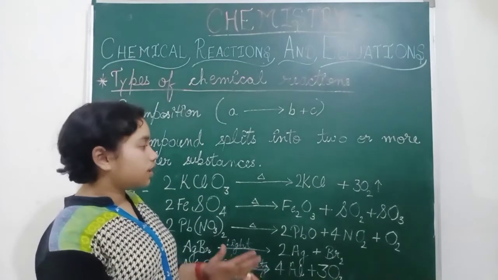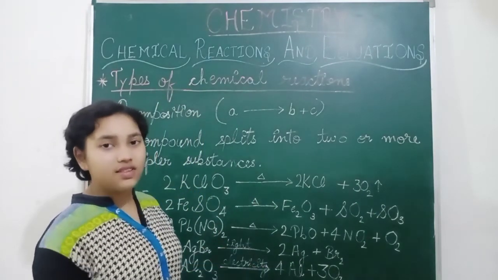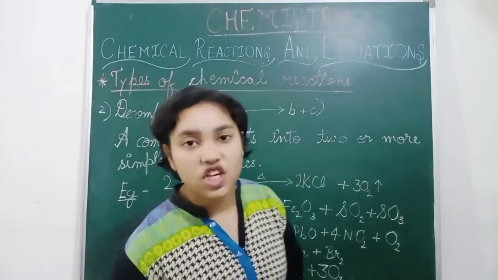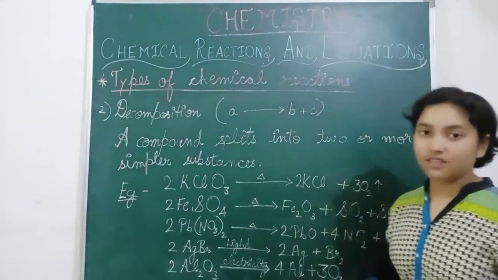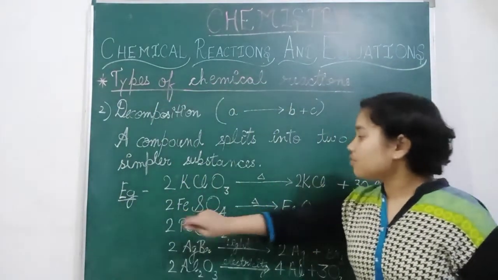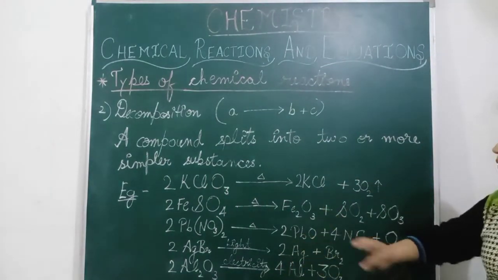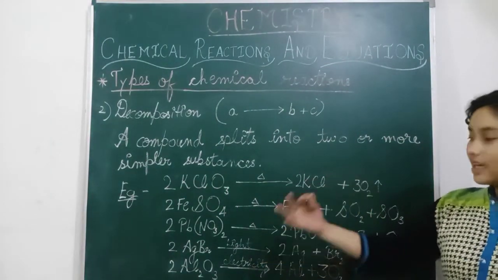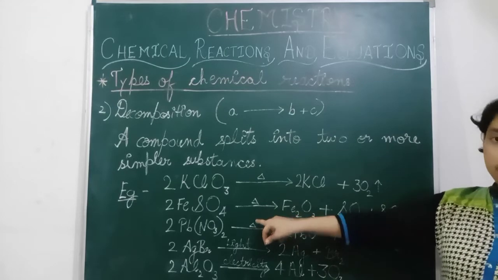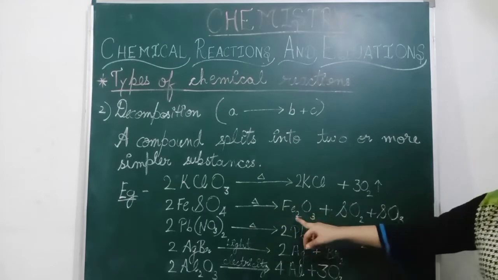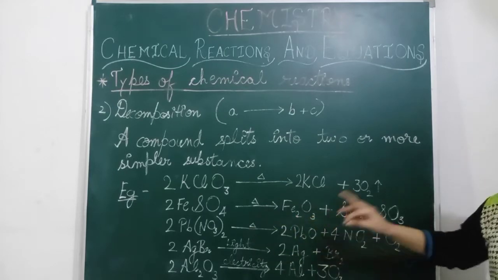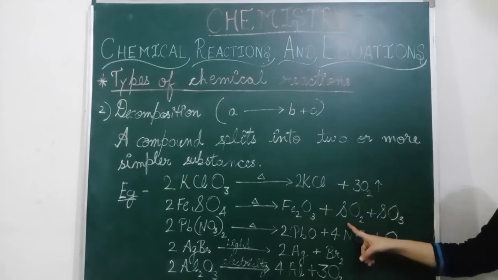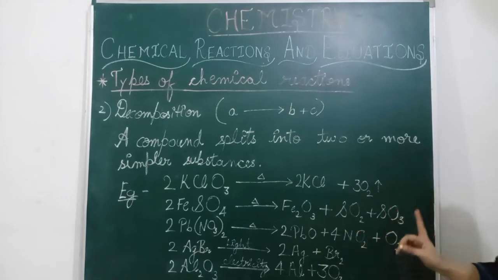You can also see change in color. If there are many changes, you can observe the characteristics here. Ferrous sulfate, when heat is there, decomposes into ferrous oxide plus sulfur dioxide plus sulfur trioxide.